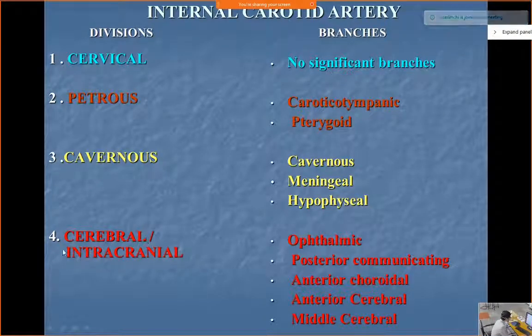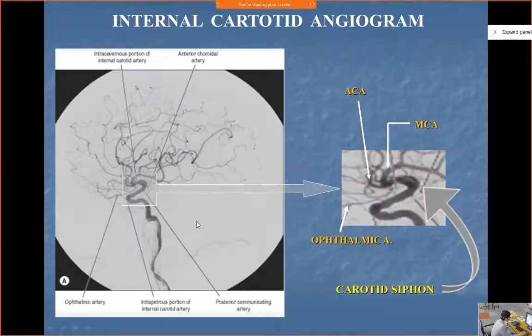In the cerebral part, where the artery enters inside, see here it has entered inside, and now within the subarachnoid space, while it is inside the coverings of the brain, inside the brain it will give different branches to the brain. These branches are supplying basically the anterior part of the brain, so this is known as the anterior system, or the internal carotid system.